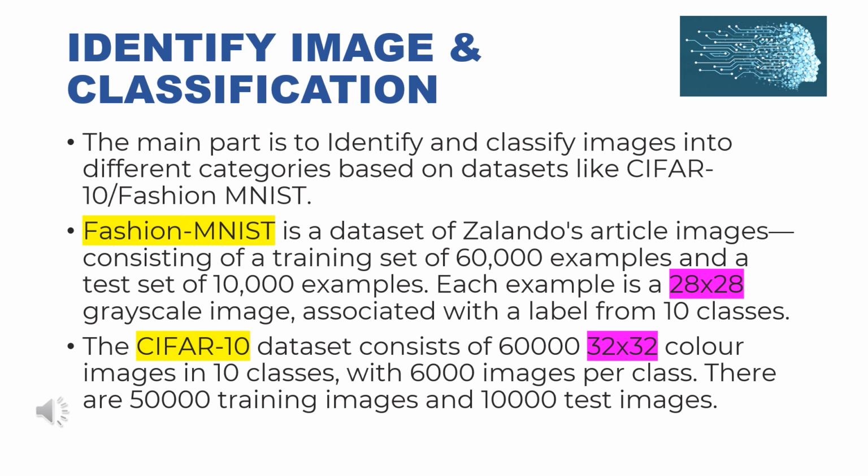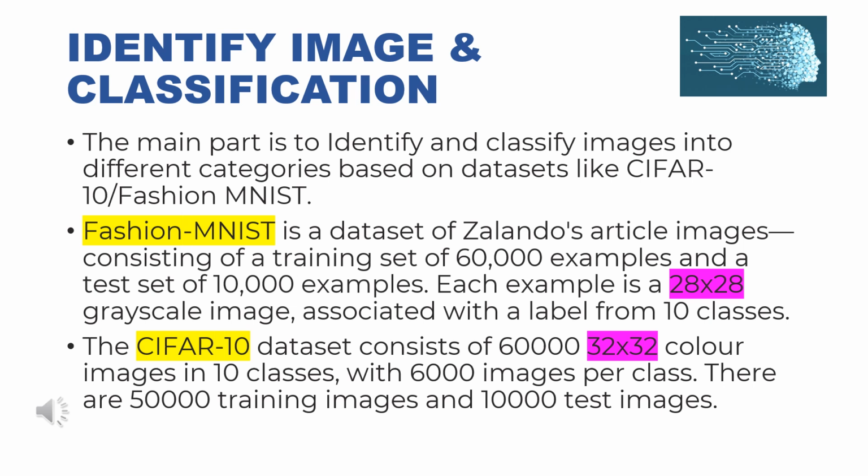Fashion MNIST is a dataset of Zalando article images, consisting of a training set of 60,000 examples and a test set of 10,000 examples. Each example is a 28 by 28 grayscale image associated with a label from 10 classes.